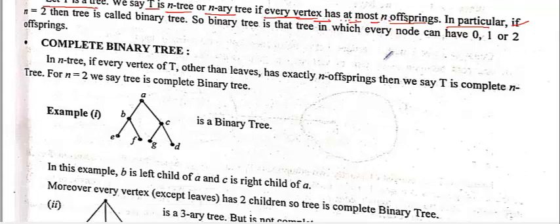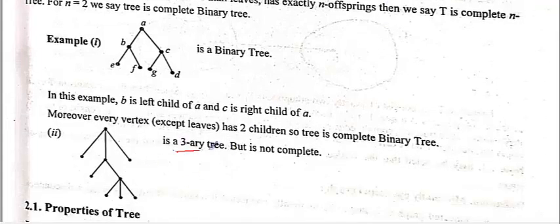It is better to show. So this is a 3-ary tree, meaning maximum 3. This vertex has 3 offspring. This vertex has 2, which is okay, because it says maximum. It is not compulsory that everyone has 3. Some have 3, some have 2. So this is a 3-ary tree.